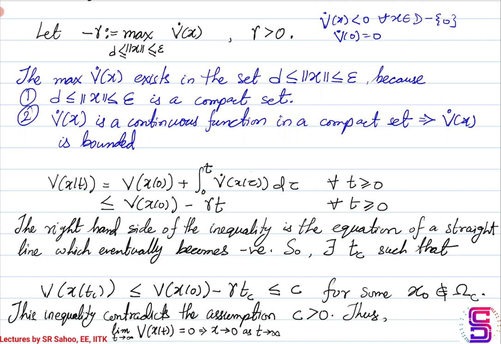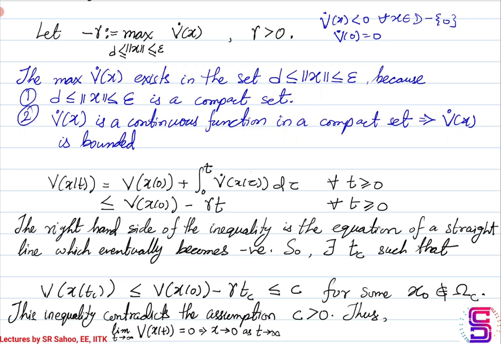So what is happening is, from this inequality it is saying that even if you start outside the set omega c, you will find a finite time after which v of x will become less than equal to c, which means you will enter the set omega c in finite time. You will enter the set omega c in finite time tc, right?